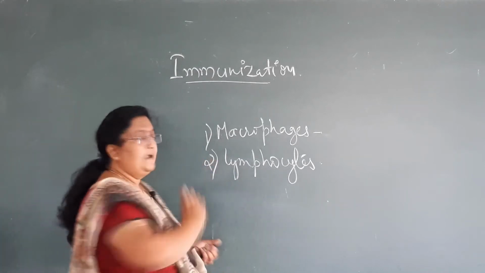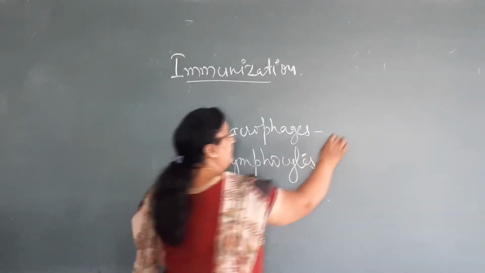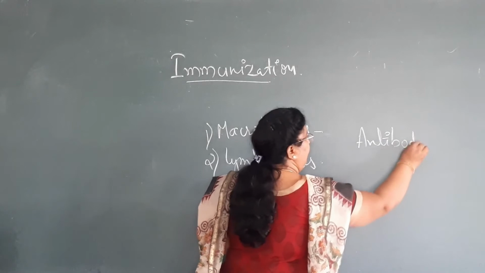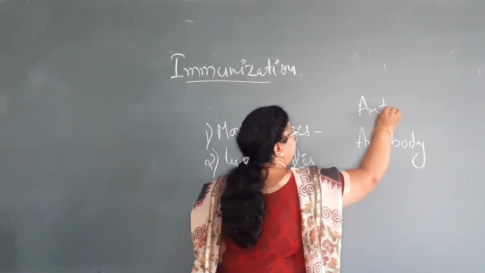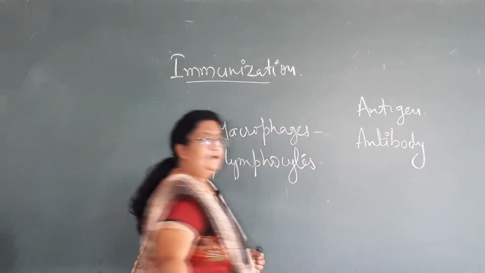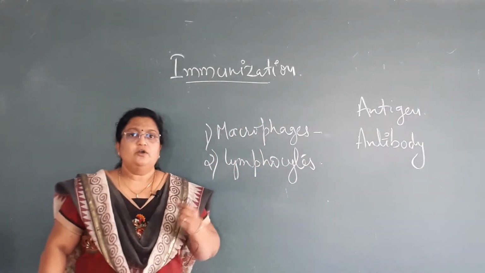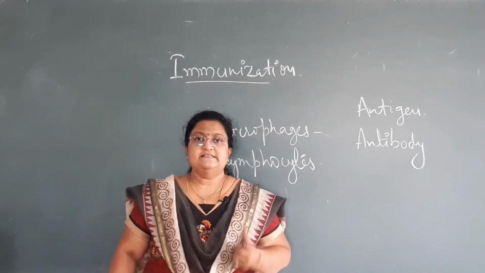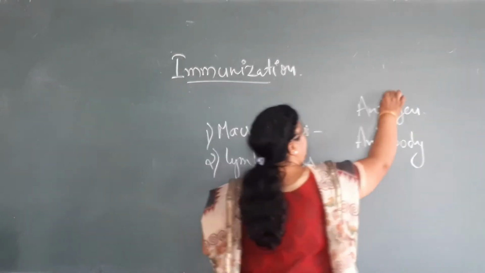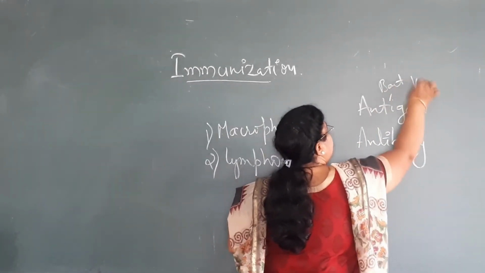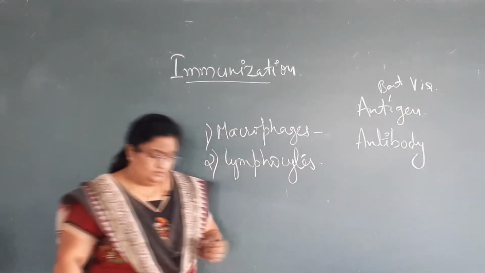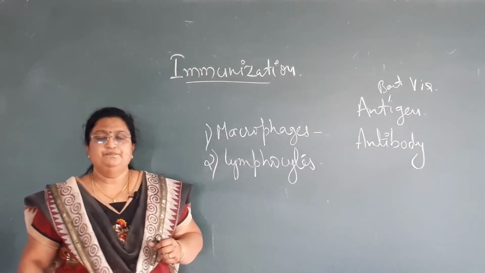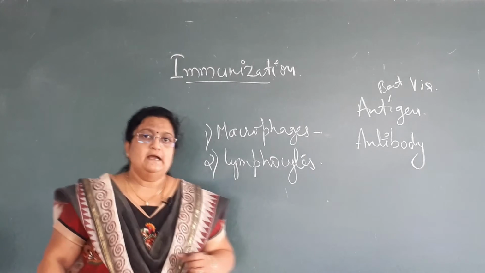Before macrophages and lymphocytes, I want to make one more thing clear. There is something called antigen and antibody. Antigens are the organisms which on entry into the body will cause disease. For example, bacteria, viruses or parasites, any organism which on entry into the body will cause the disease, those organisms are called antigens.